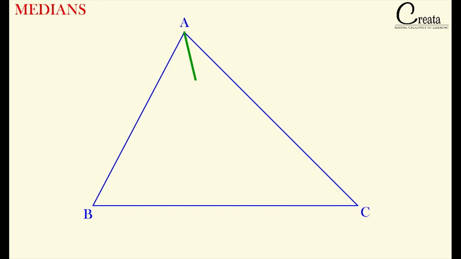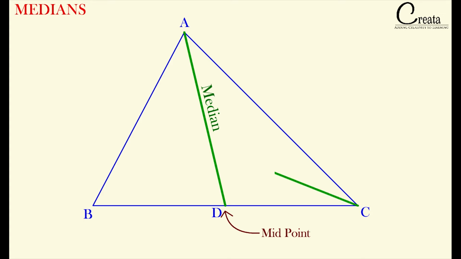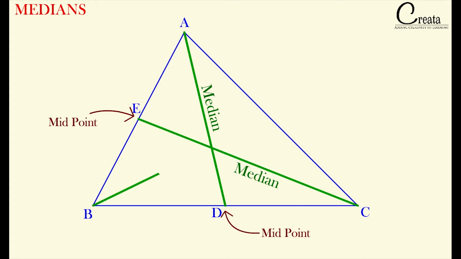Median is a line segment that joins the vertex with the midpoint of the opposite side. Okay, this is the midpoint. So the median divides the opposite side into two equal portions. We can say 1:1 ratio. A triangle has three vertices and three sides, so it can have a total of three medians. These three medians start from the vertex and meet the midpoint of the opposite side. For this triangle, AD, BE and CF are the three medians.